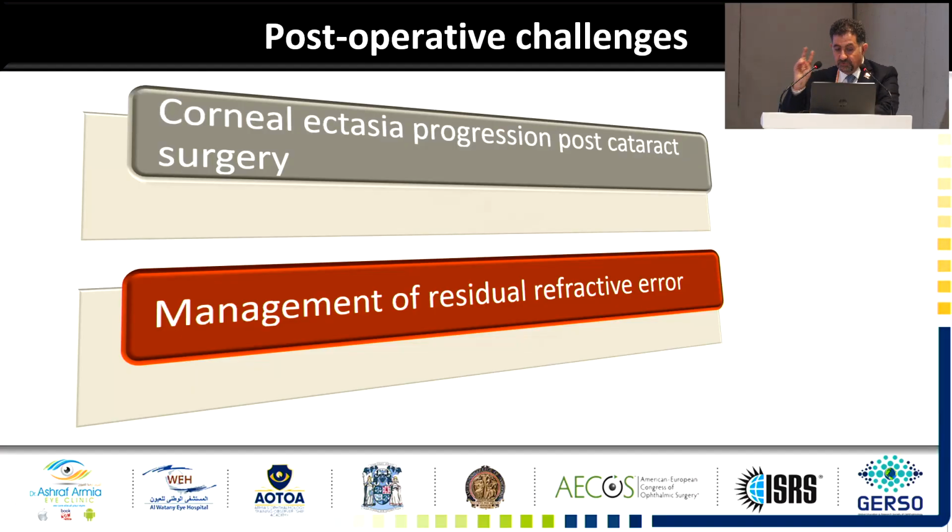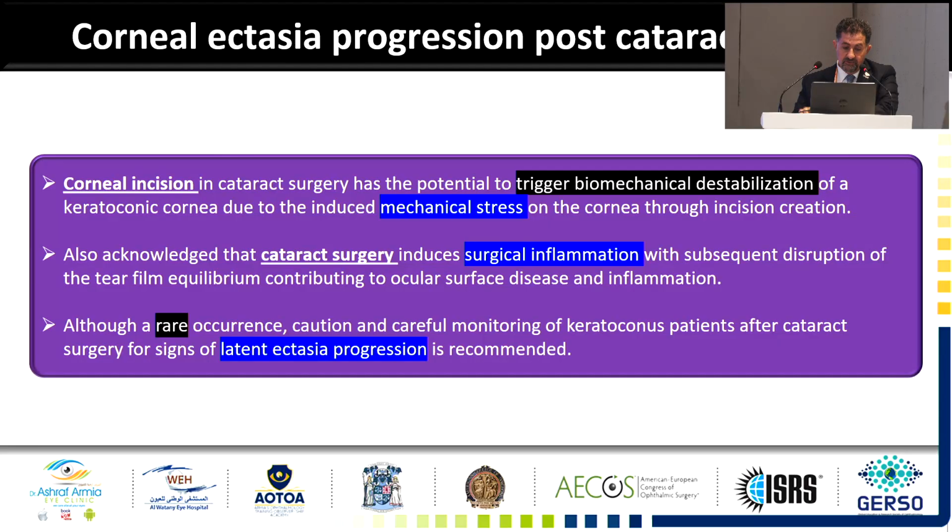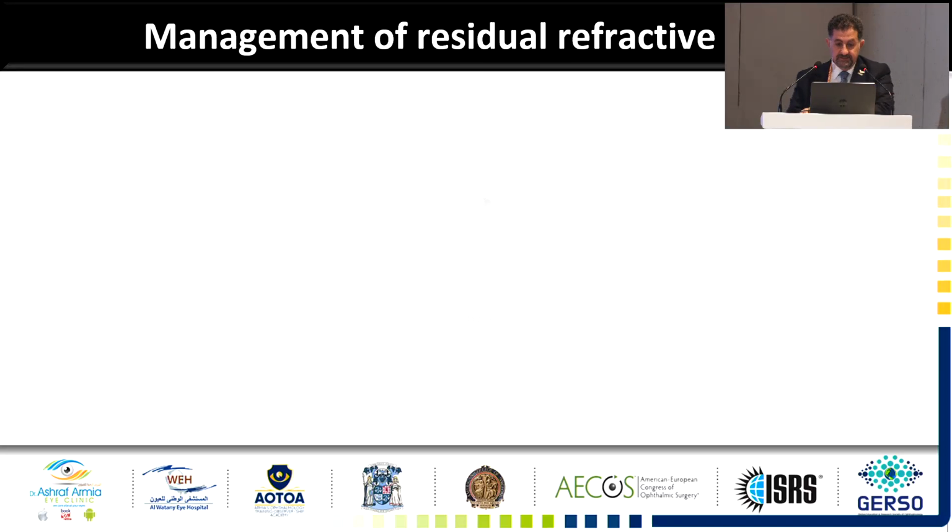Postoperative changes: two changes. Corneal ectasia progression after cataract surgery, which is less common but can happen, and management of the residual refractive error. Why does it happen? Because cataract surgery triggers changes in the biomechanical stability of the cornea and causes mechanical stress. Also, cataract surgery can cause surgical inflammation, and in very rare cases it can cause late progression of ectasia.